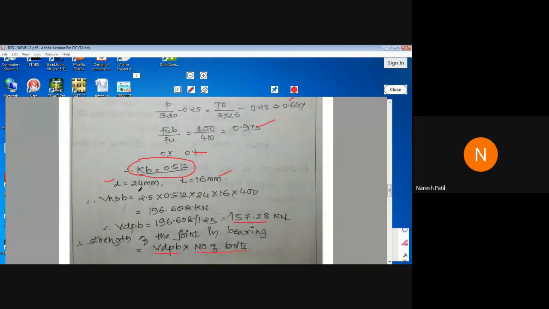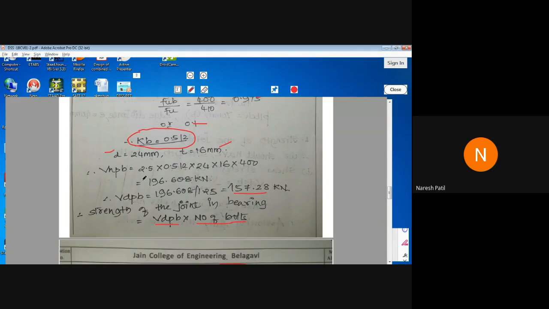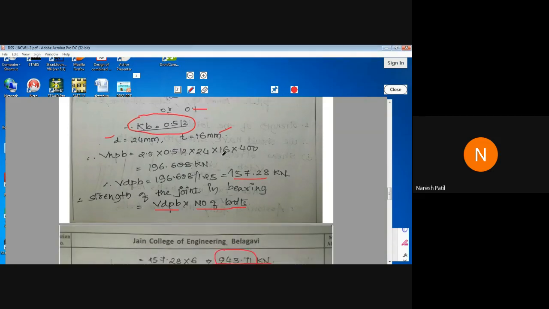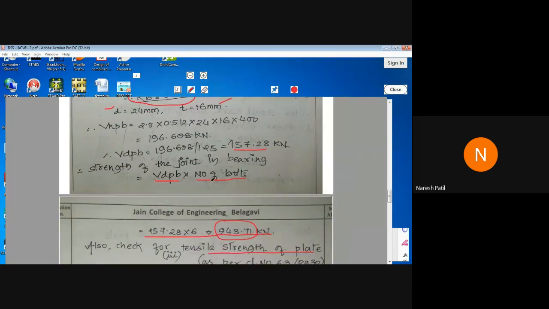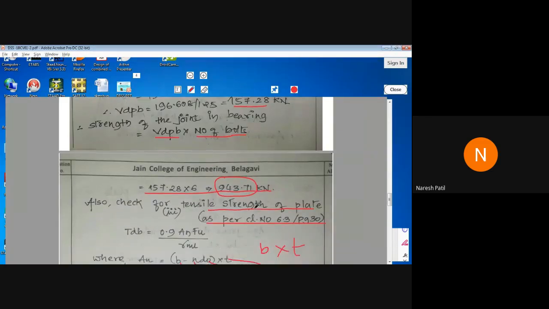Then the diameter is given as 24, and the thickness, as I told you, if the thickness of the plates is varying, you have to take the minimum of the 2 plates. Then we have VNPB, again 2.5 kb d t fu. Again you multiply by the number of bolts, so you get the bearing strength of the bolts.